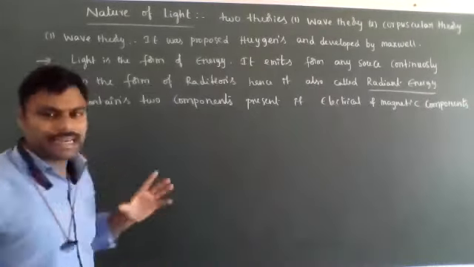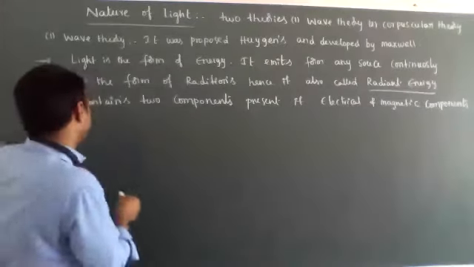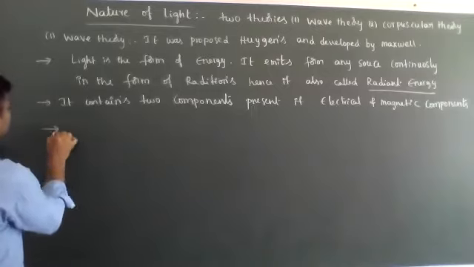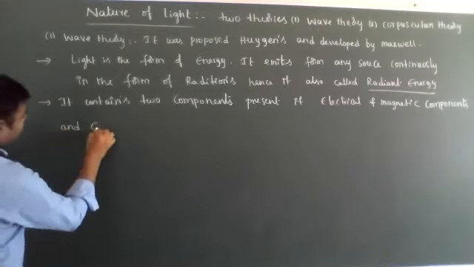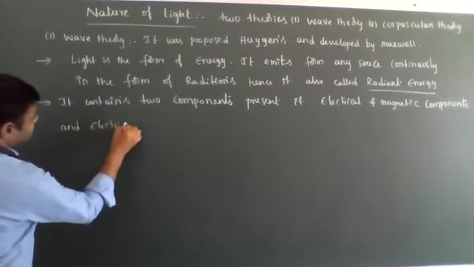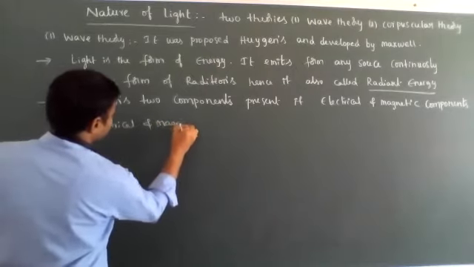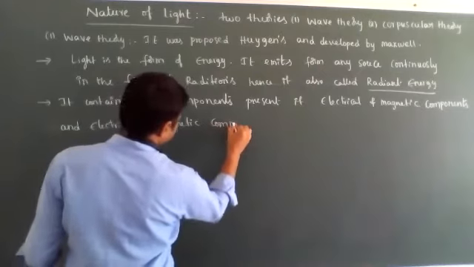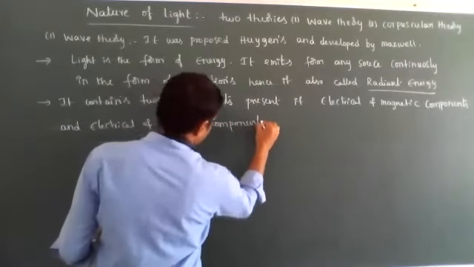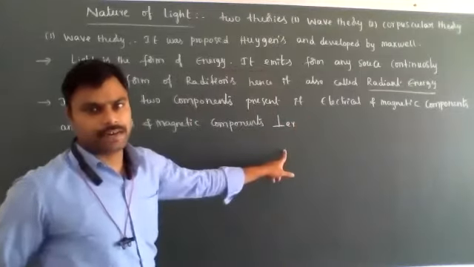These electrical components and magnetic components are perpendicular with each other. This is the symbol for perpendicular.